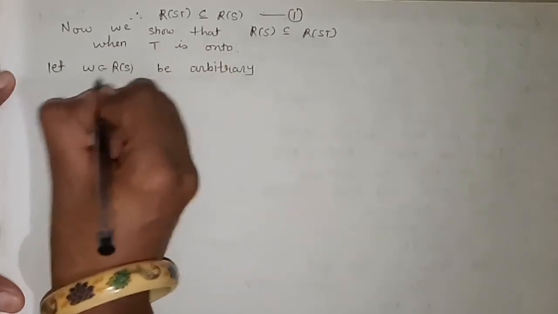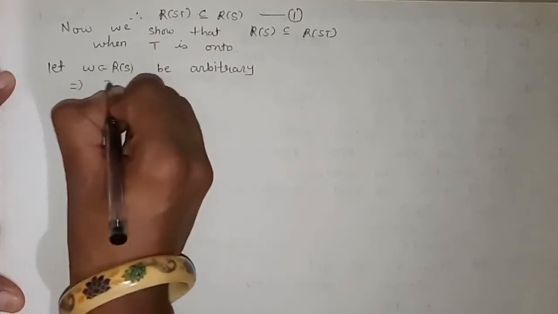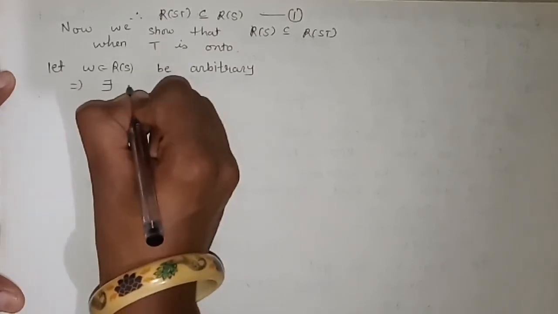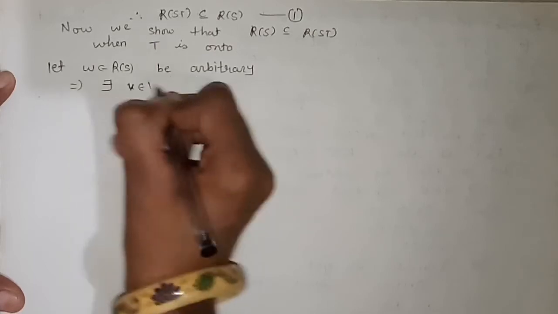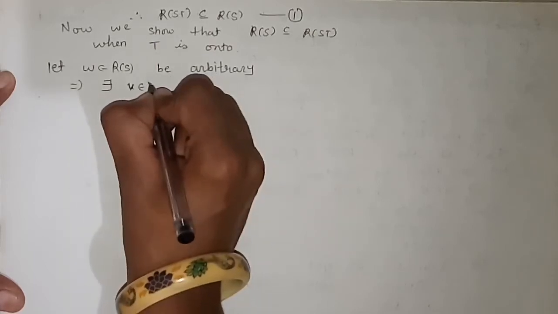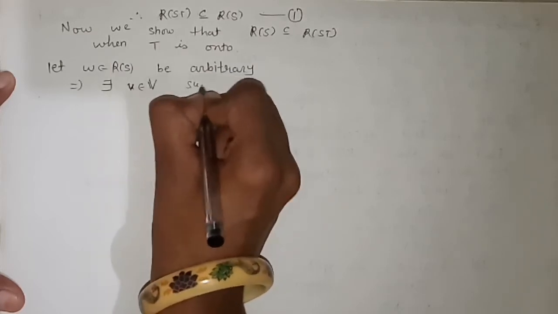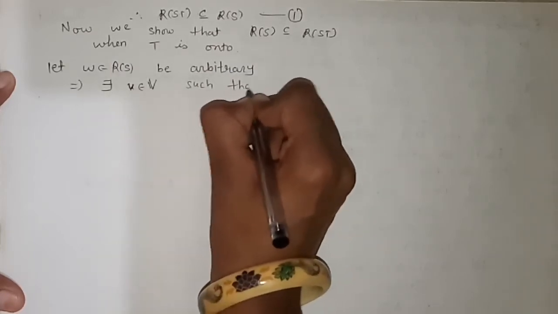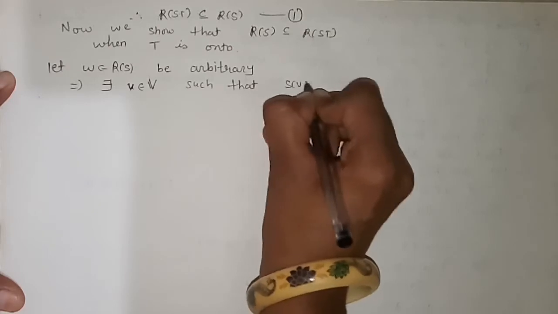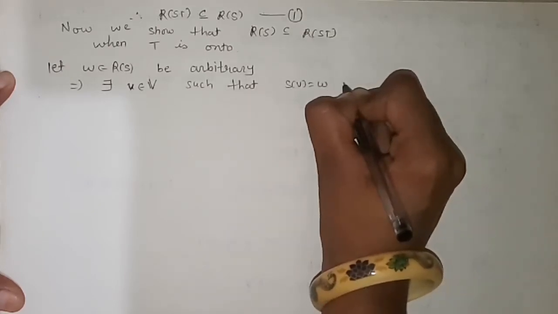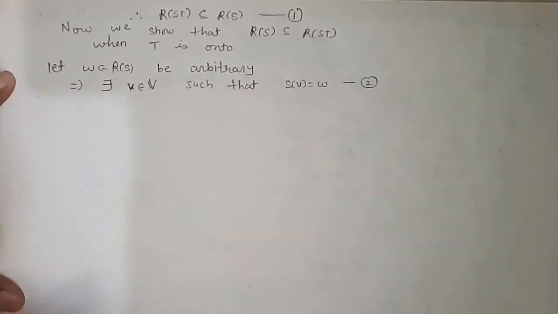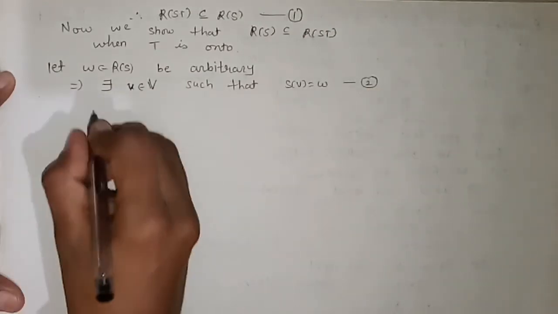Now, if W belongs to R of S, this implies there exists v belonging to V such that S of v is equal to W. I'm giving this equation as number 2.